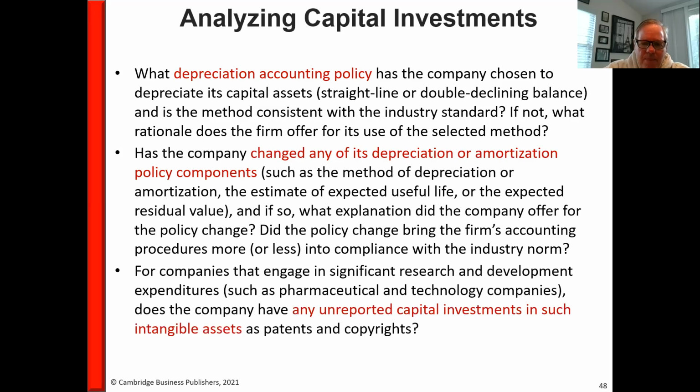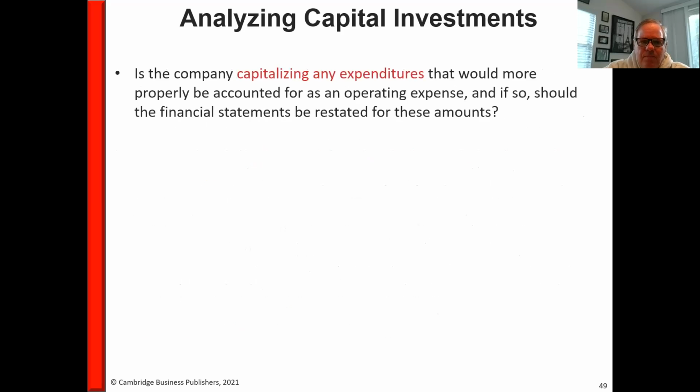And do they have any unreported capital investments in intangible assets, such as patents, copyrights, and goodwill? So do they have things that they own that have a value that don't show up on the balance sheet? You should be aware of those as well. And if they're capitalizing expenditures that should be treated as an operating expense, should you actually restate the financial statements? Again, we saw the classic case of this with WorldCom, where they were capitalizing stuff that should have been expensed.